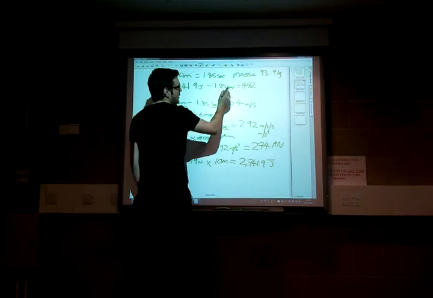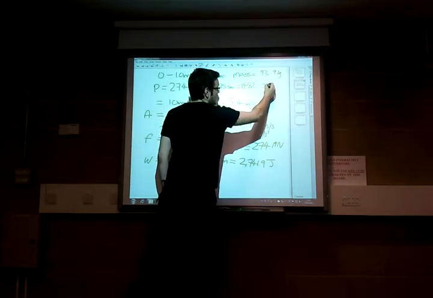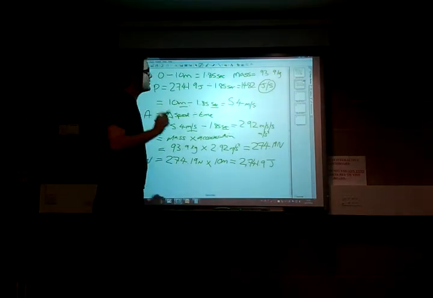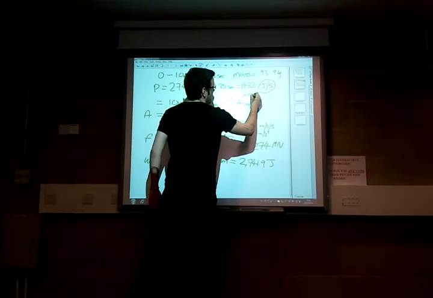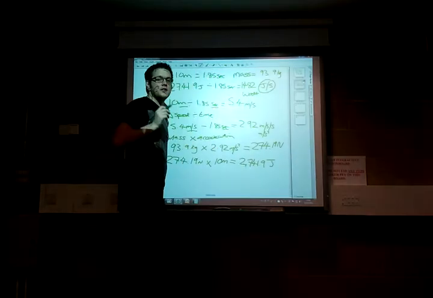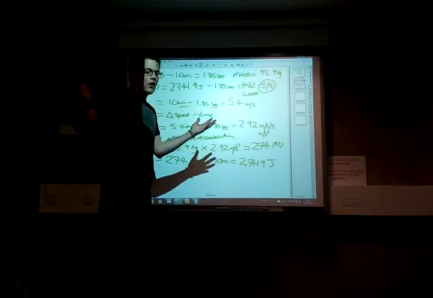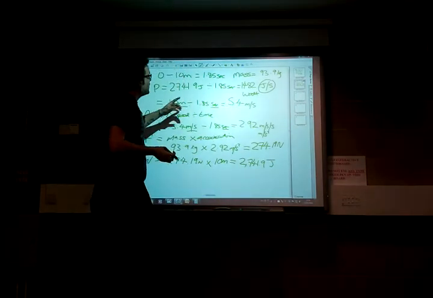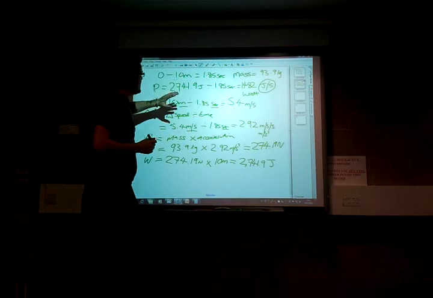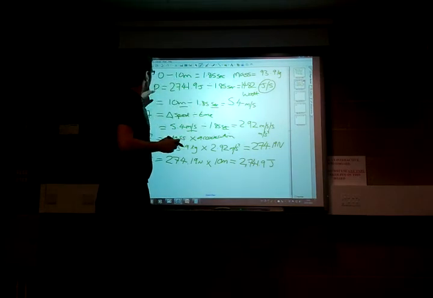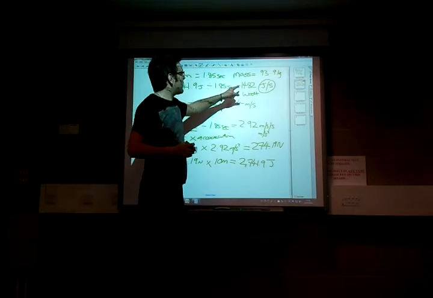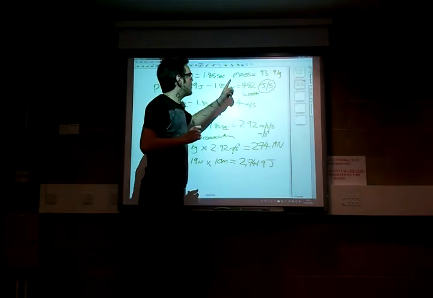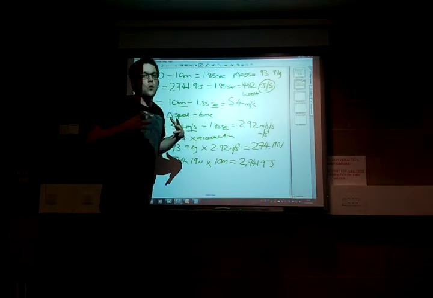Now, here is where we get our units. What we've got here is joules and seconds, so joules per second. The official name for joules per second is the watt, W-A-T-T. Watt stands for joules per second. So in the first 10 metres, Usain Bolt was using 1,482 joules per second. So he was using 1,482 watts.